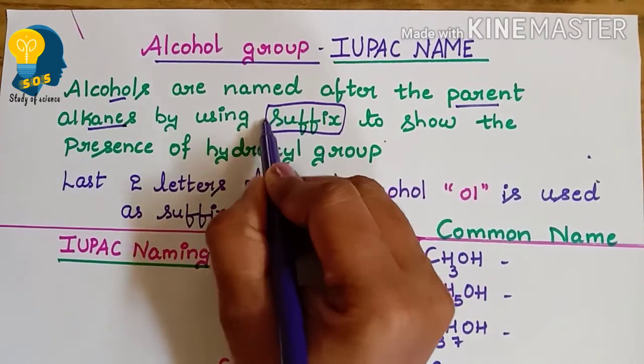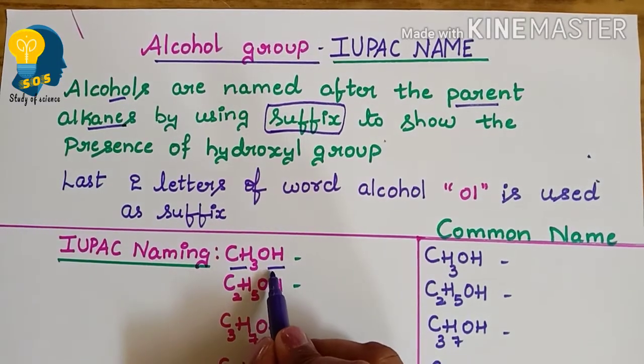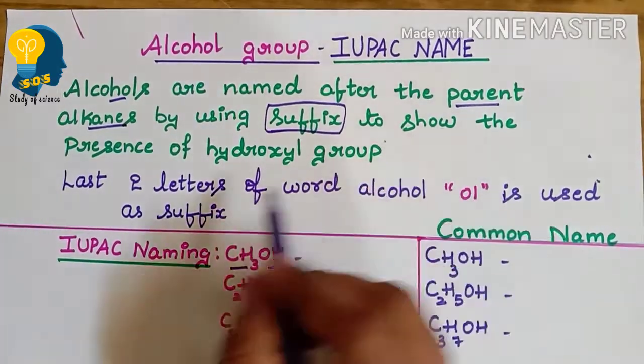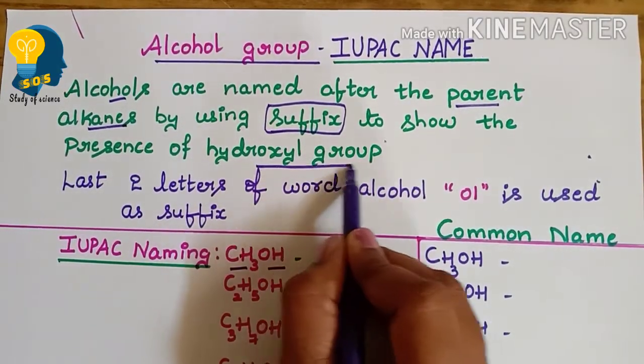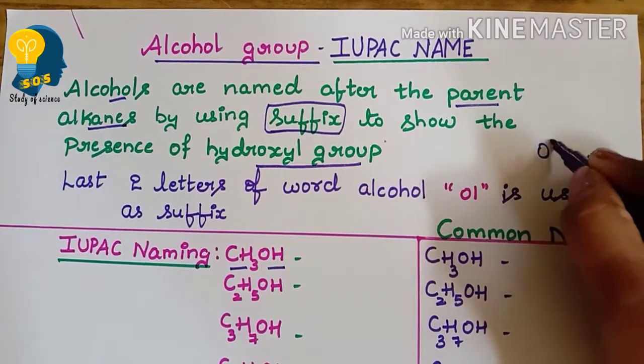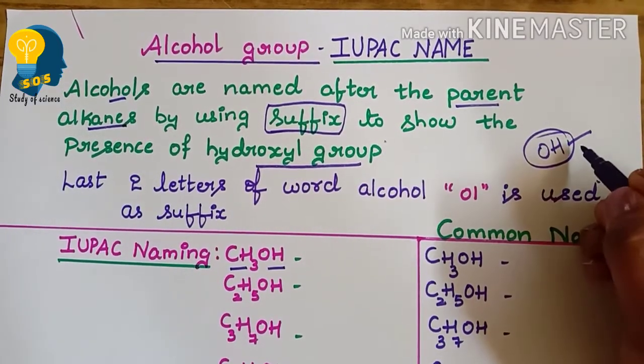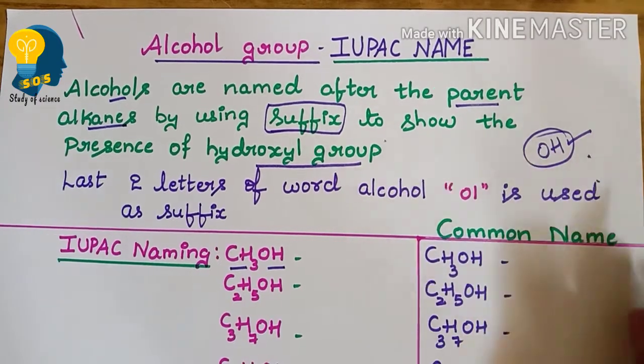This is very important. Suffix means this is coming at the end. Alcohols are appearing at the end, so hence we call it a suffix. And this shows the presence of the hydroxyl group. The hydroxyl means OH. OH group is also called the hydroxyl group.